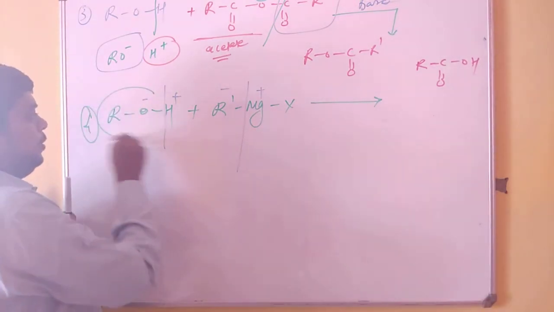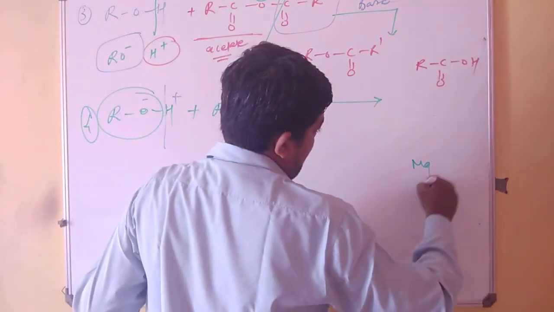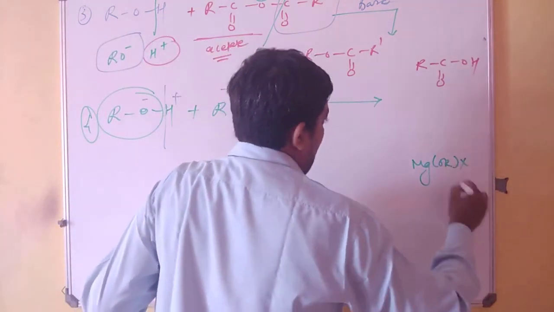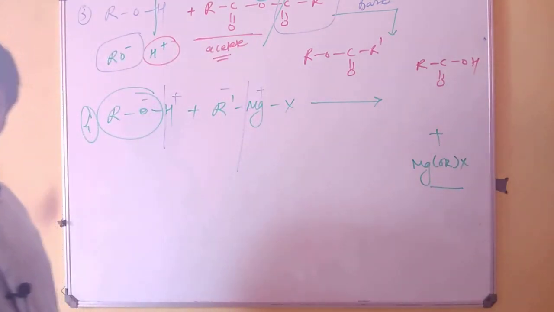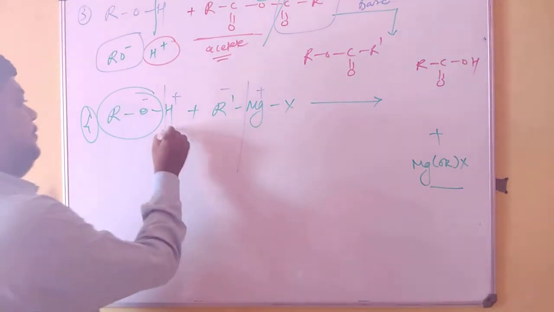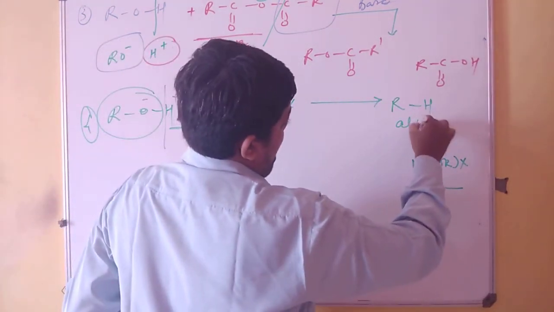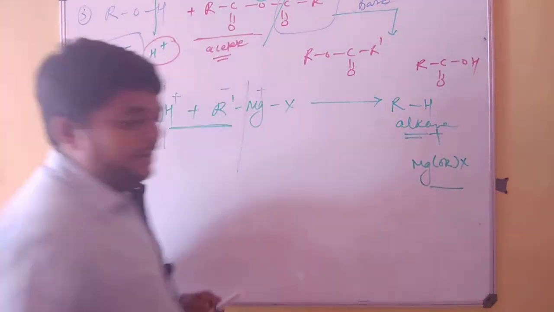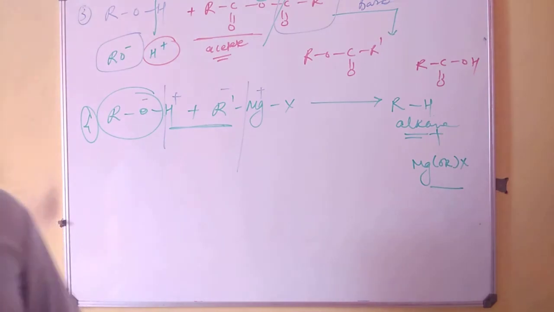So this alkoxide ion combines with MgX and I will always end up with a byproduct like this. Remember, this is one of the very rarest of the rare reactions where you have the alkane formation as your product. This is one of those reactions.